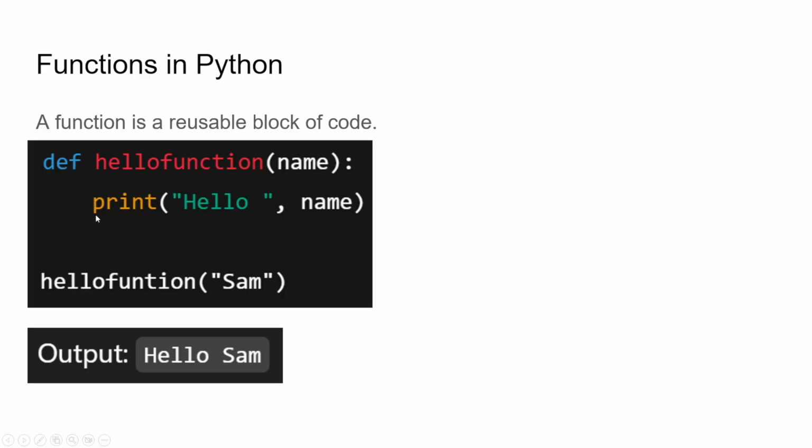So in that block, I use my print statement hello, comma, name. So the expected output will be hello Sam. But this function is defined only. We are not calling it anywhere.